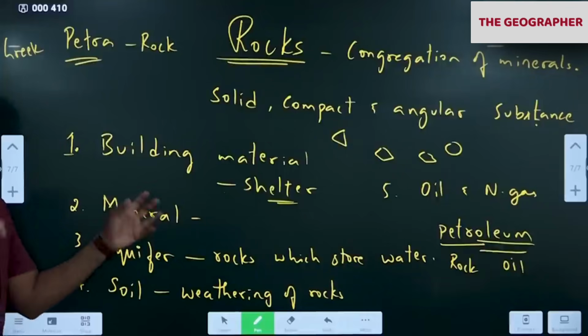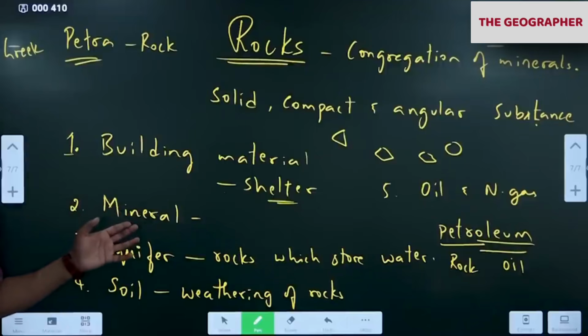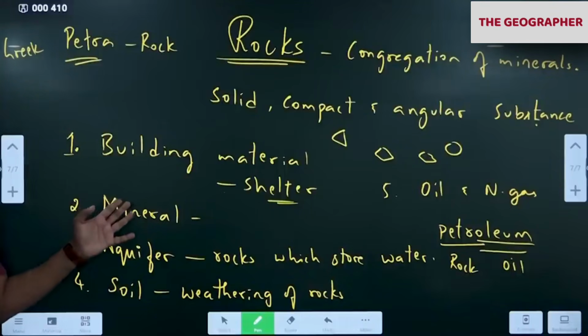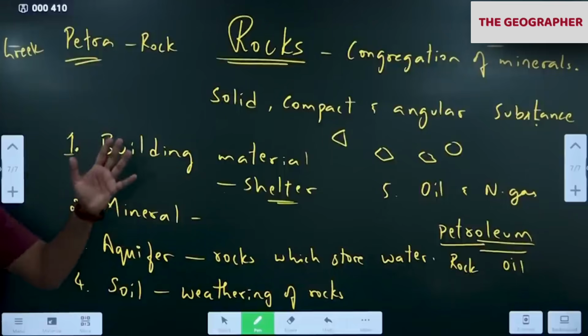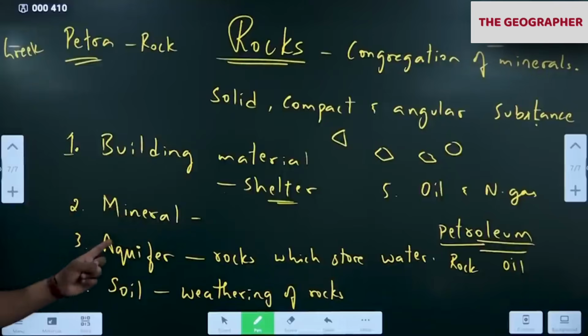Because miners who mine are also part of our economy. Okay, remember, don't forget, mining and quarrying is also part of our primary sector. Primary sector, red collar workers. Even though it is unorganized, the majority of our population is in the primary sector. So as a result, these are very important for our economy also. That is the reason your economics teacher also will talk about minerals.